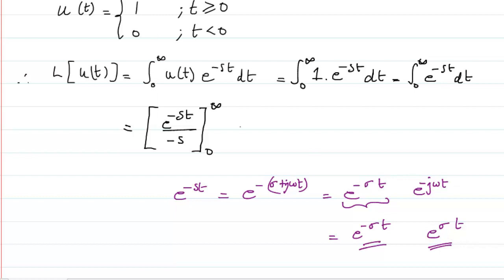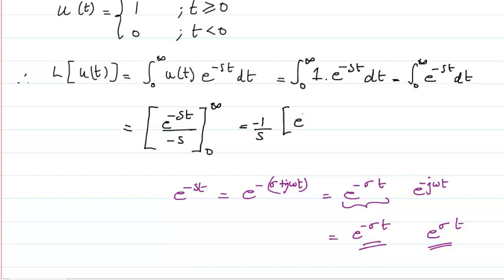How? Have a look here. I am not going to put sigma t. If suppose this is the case, then I have to substitute the value of infinity and 0. So I will take 1 by minus s outside, which will be minus 1 by s. And the remaining portion will be e raised to power, now I have to substitute instead of t, isn't it?